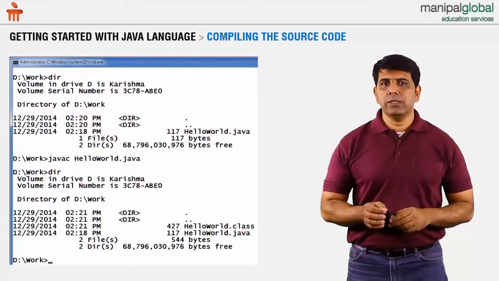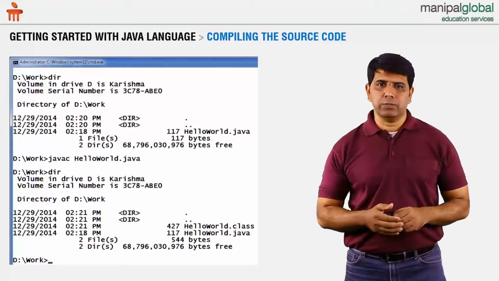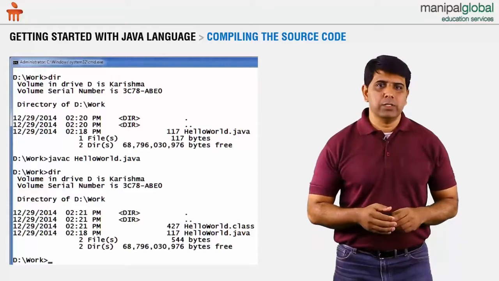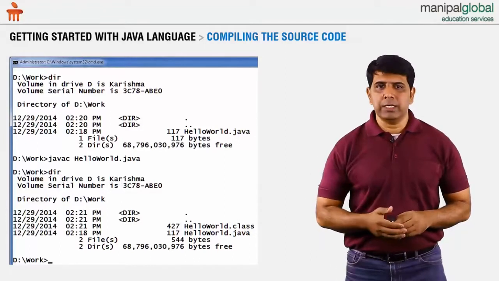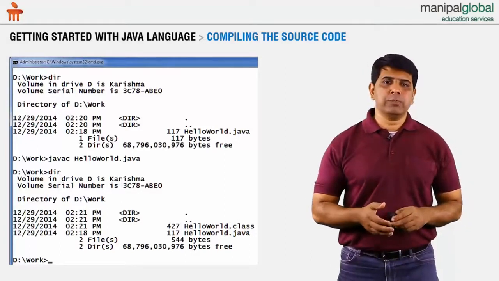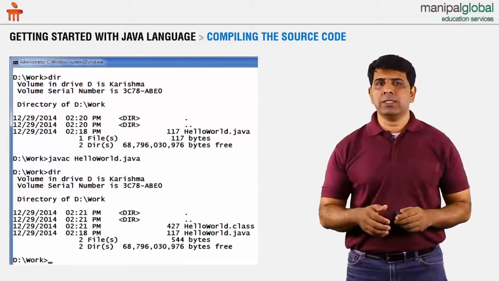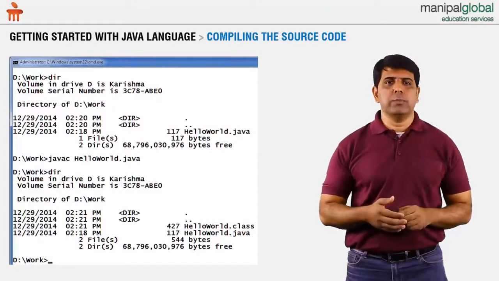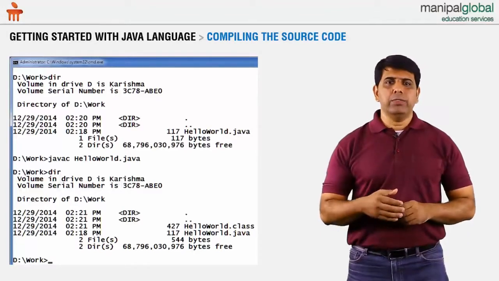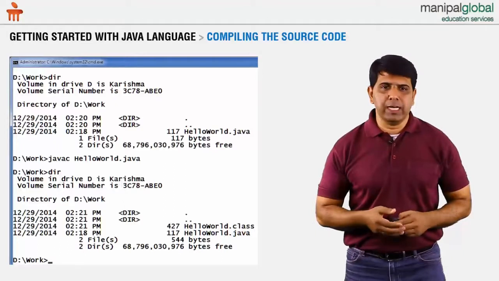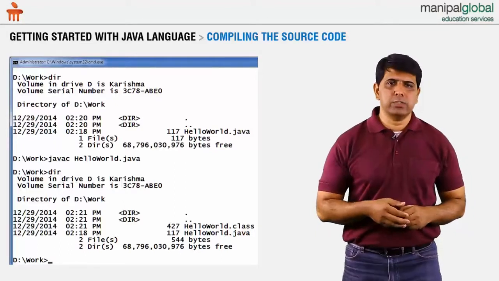You can also observe the size variation from the source code to the class file. The source code is around 117 bytes, whereas the class file that got generated is 427 bytes. That's because Java has converted your source code into something that the machine can understand. That could include certain programming aspects, certain language specifications, and so on.